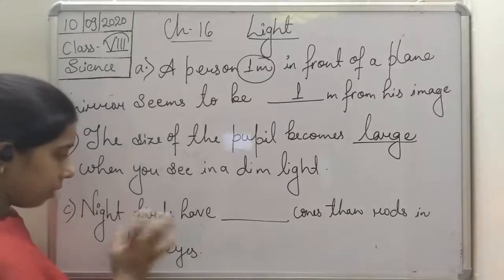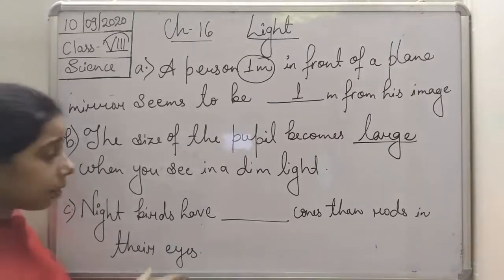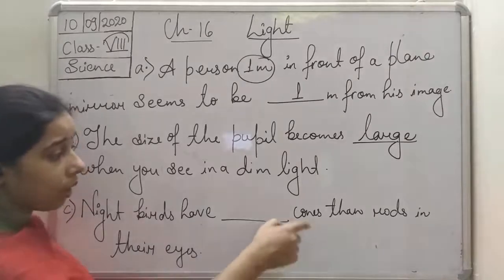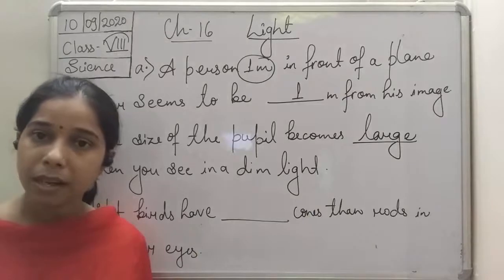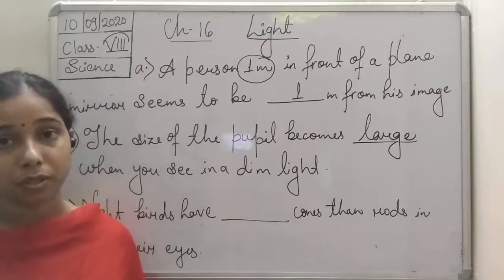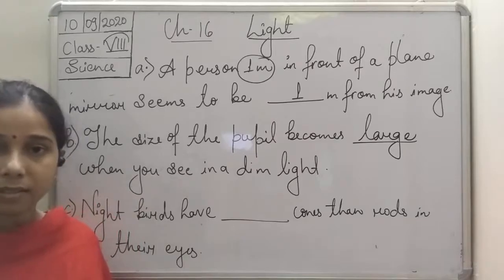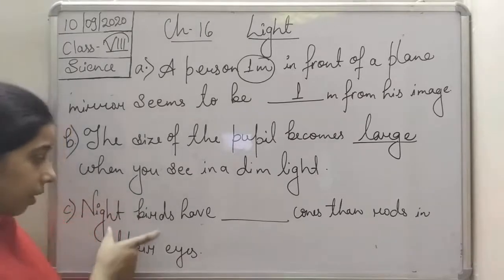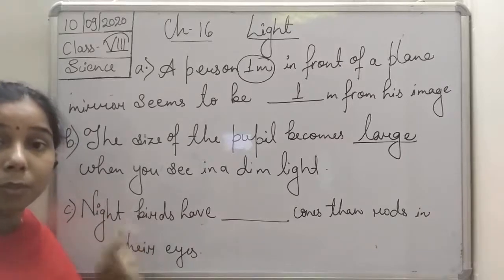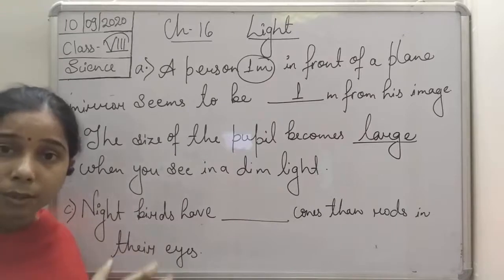Now if we look at the third one, students: night birds. Night birds have dash cones than rods in their eyes. If you see the nocturnal animals or night birds, students, at night the amount of light is very less, and at day it is more. So you can understand, a night bird means the birds which are active during the night. So they need to see things.